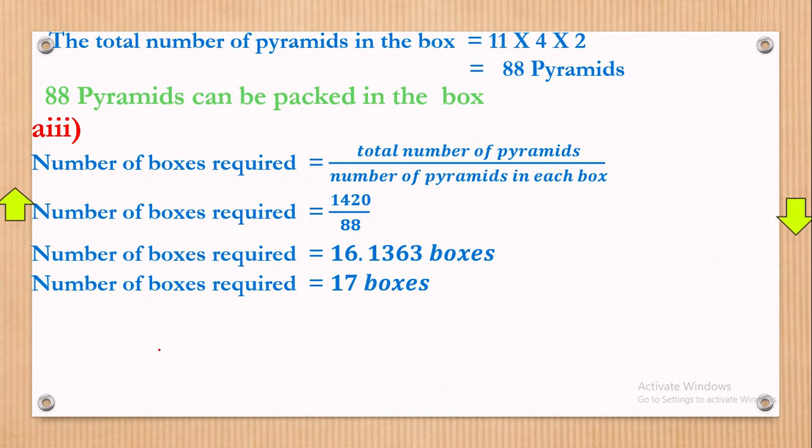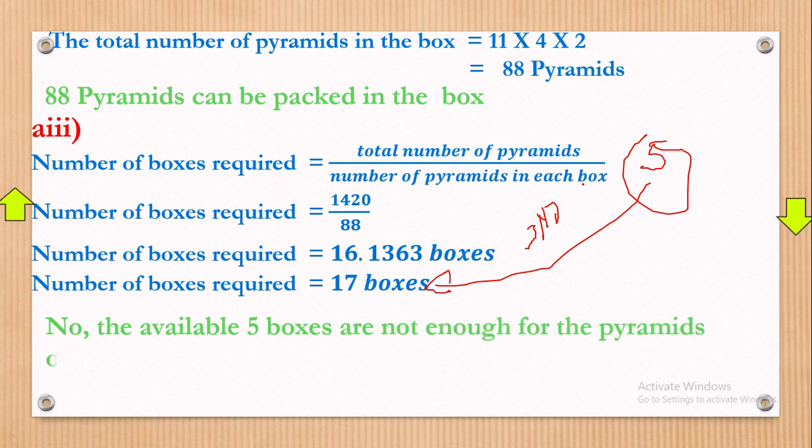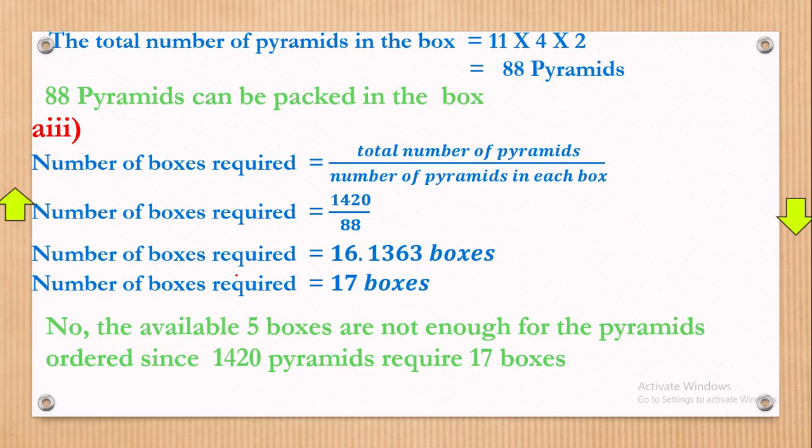So will the boxes be enough? Remember, they had 5 boxes, but look how many boxes are required: 17. So they're asking, would they be enough? Approximately no. Okay, so we conclude. We say no. The available 5 boxes are not enough for the pyramids ordered, since 1,420 pyramids require 17 boxes. Mathematics is enjoyable and it can help you get some of the scenarios covered right here. Now that's Roman number 3 of part A done.